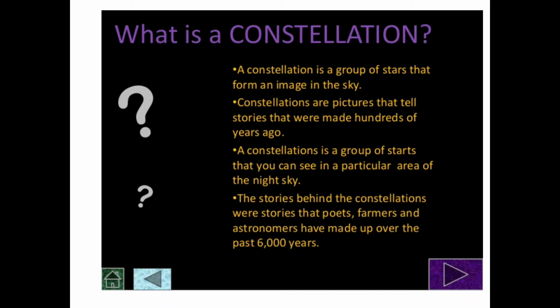Constellation, I already told you about the constellation. A constellation is a group of stars that form an image in the sky. Constellations are pictures that tell stories that were made hundreds of years ago. A constellation is a group of stars that you can see in a particular area of the night sky. As I told about the pole star, the stories behind the constellations were stories that poets, farmers, and astronomers have made up over the past 6,000 years. So we have some famous constellations in our sky. The Great Bear, it is very famous.